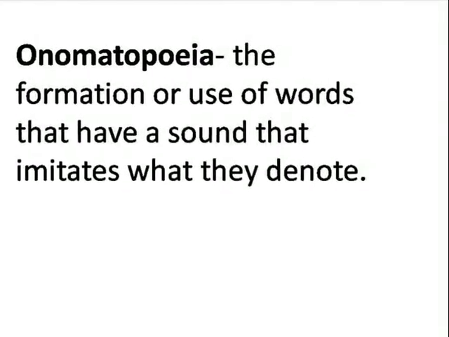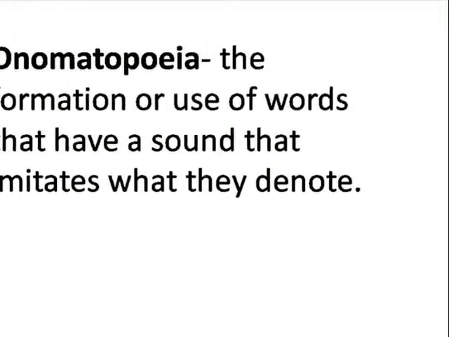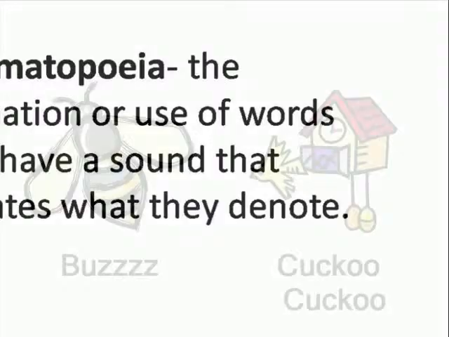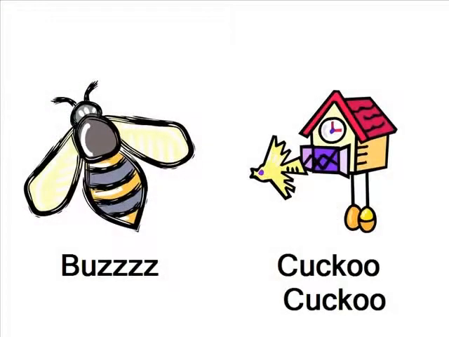An onomatopoeia is the formation or use of words that have a sound that imitates what they denote. Here are two common onomatopoeias. The first is a bee, who makes the buzz noise. The second one is a cuckoo clock, which makes the cuckoo noise.